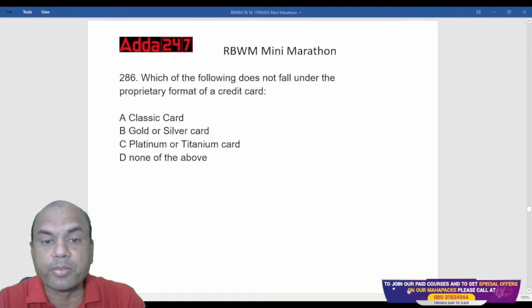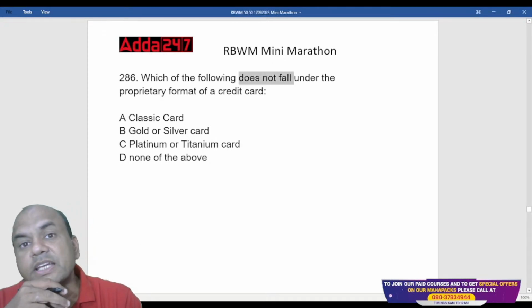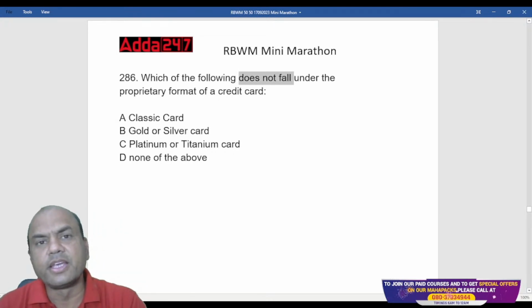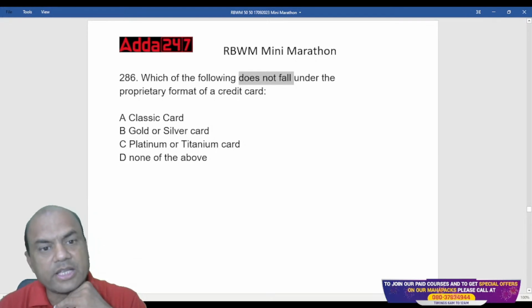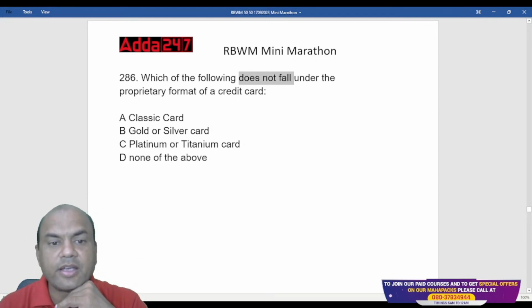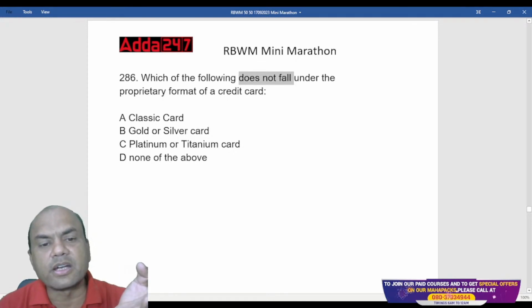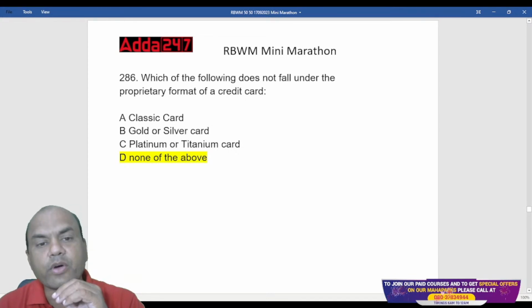So which of them does not fall under the single company format? Let's say SBI issues the card. SBI can issue a classic card? Yes. Gold, silver card? Yes. Platinum, titanium? Yes. So everything falls under the proprietary format. The correct answer is none of the above.